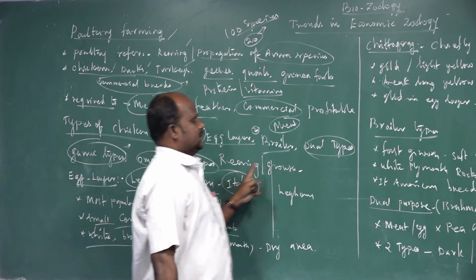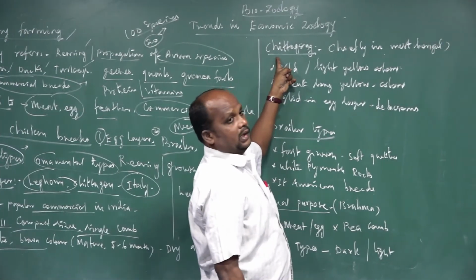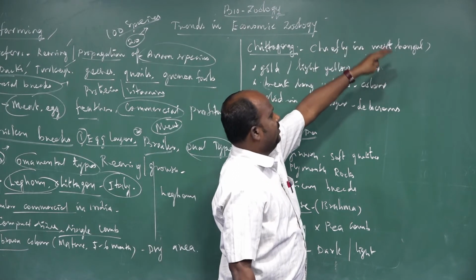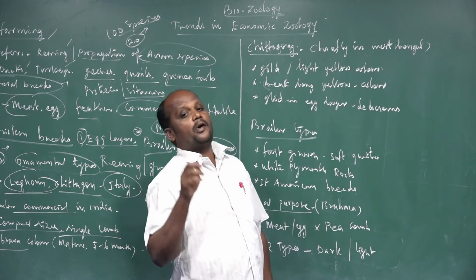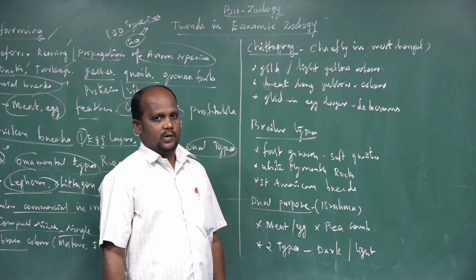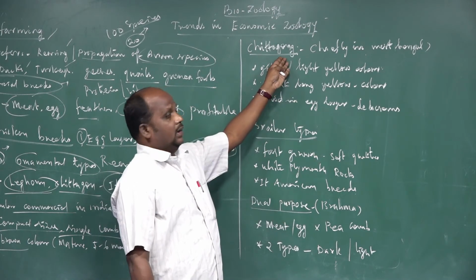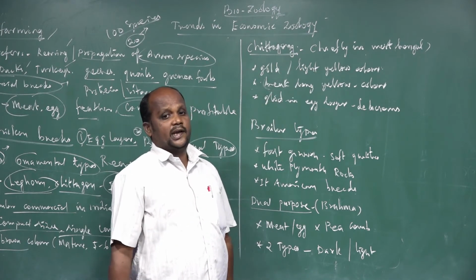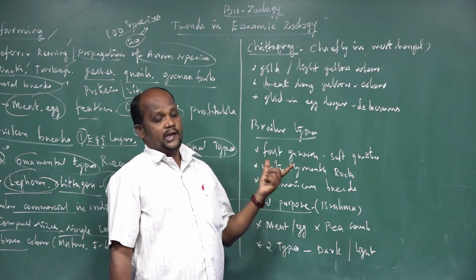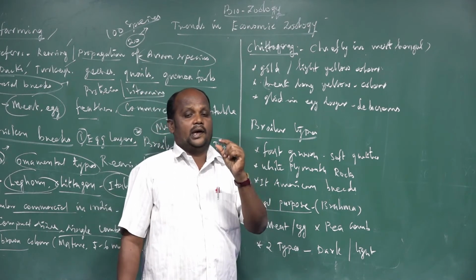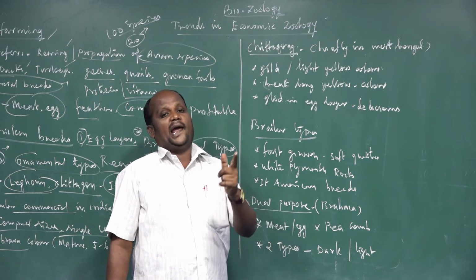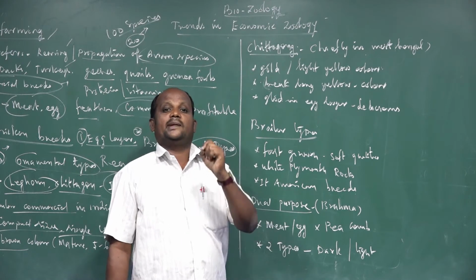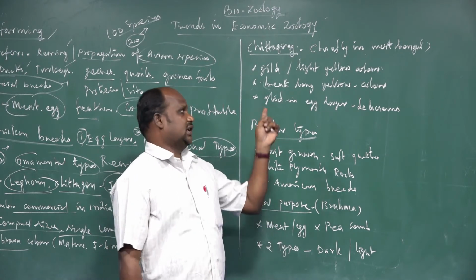Chittagong I will explain. Chittagong is another type of egg laying species. It is mostly present in West Bengal, where tribal peoples mostly rear the species. That name is Chittagong. You should know one thing: the animal's entire body, feathers, skin and even meat are black in Chittagongs.